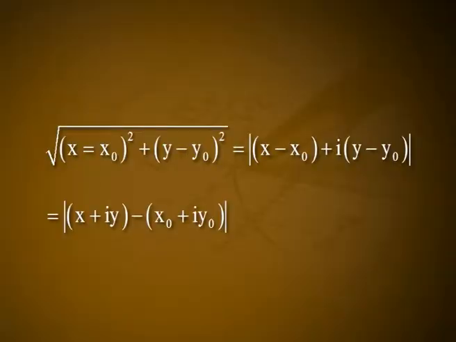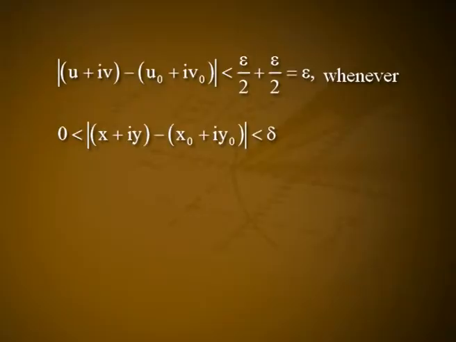And the square root of (x − x0)² + (y − y0)² is equal to the modulus of (x − x0) + i(y − y0), which is equal to the modulus of (x + iy) − (x0 + iy0). From 3 and 4, the modulus of (u + iv) − (u0 + iv0) is less than epsilon/2 + epsilon/2, that is equal to epsilon, whenever 0 < modulus of (x + iy) − (x0 + iy0) < delta.